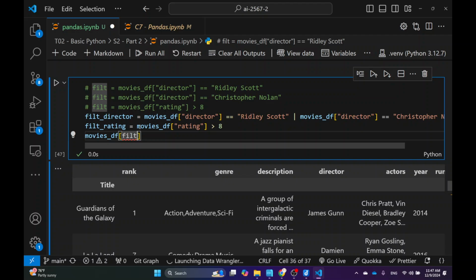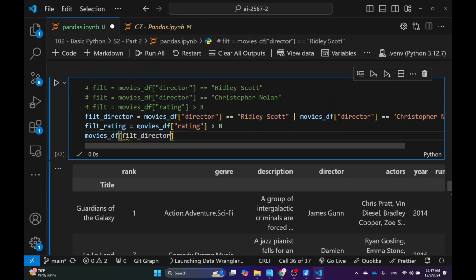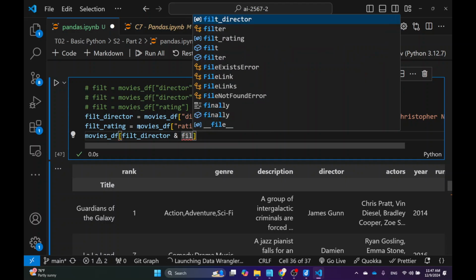But then I can combine these two filters together to get even more, I guess, my customized filter. Where I can do filter director, right? But this one has to be and, because I want by these two guys and better than 8 ratings. So I have to do this one and filter rating.